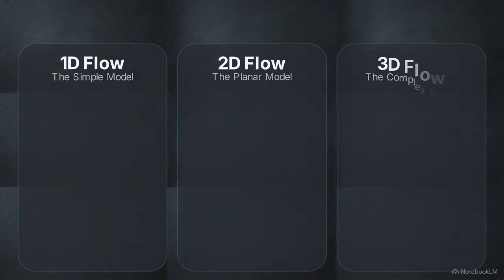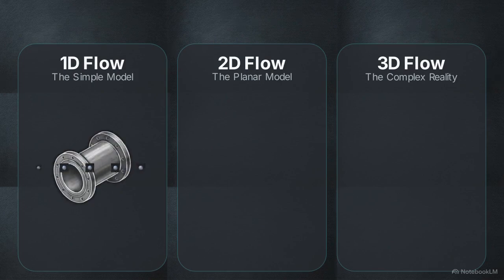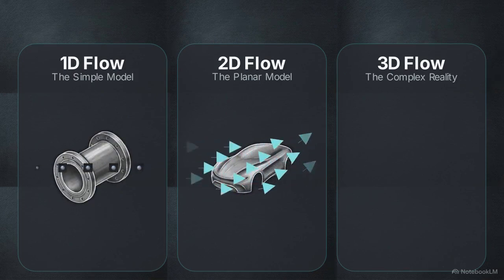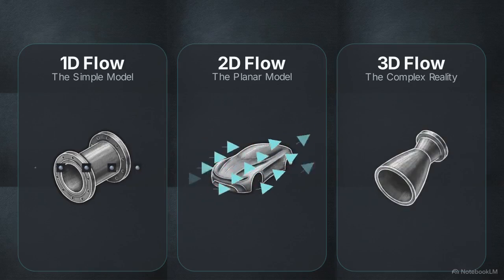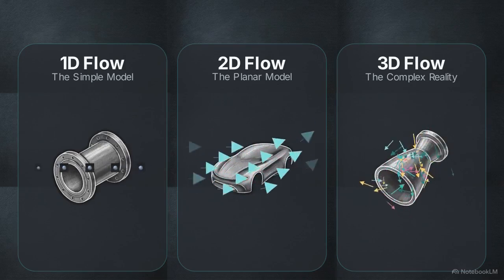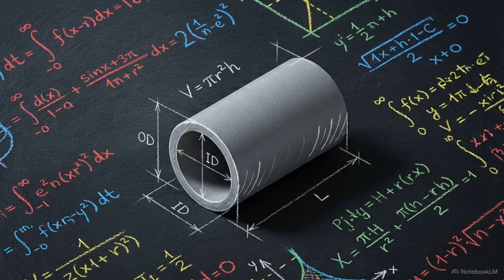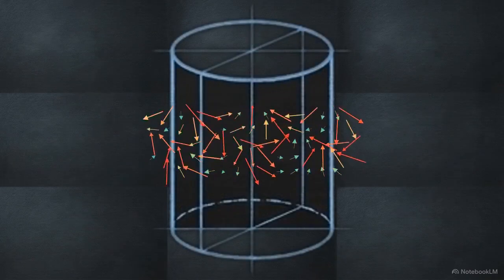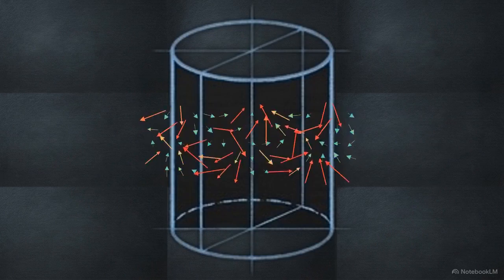Engineers choose their model based on specific needs. 1D is for city plumbing, 2D helps shape the curves of a car's hood, and 3D is reserved for critical, high-complexity environments, like the inside of a rocket engine. Once the geometry of the space is defined, we can finally analyze the forces acting within the fluid itself.